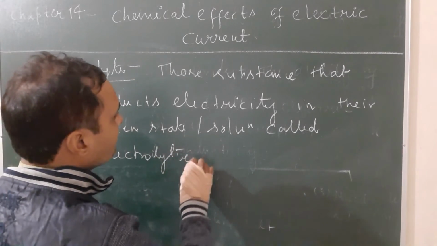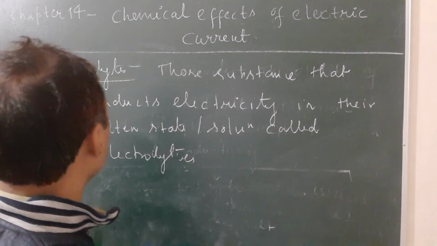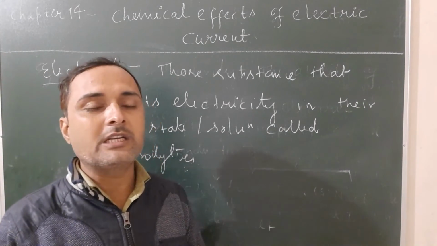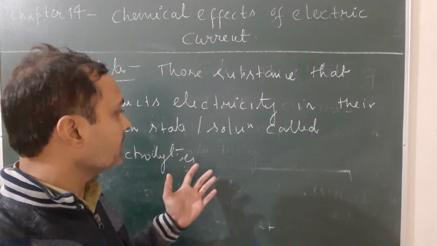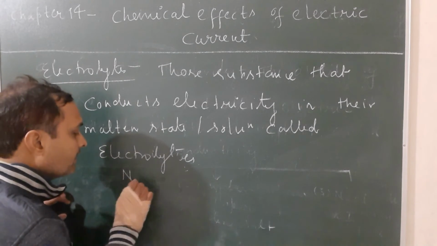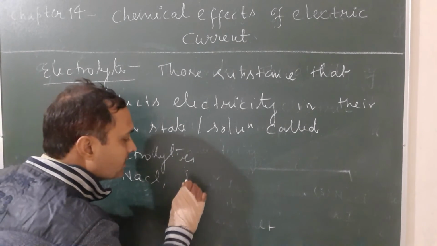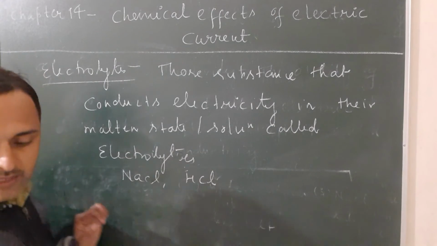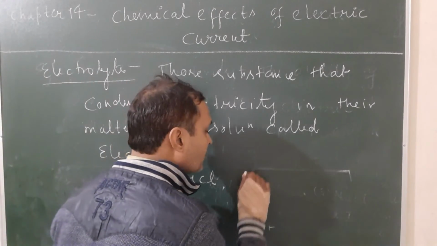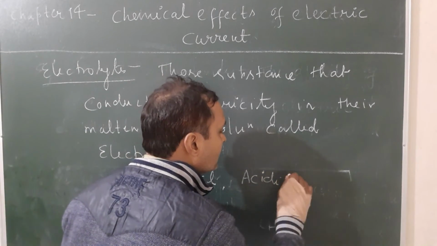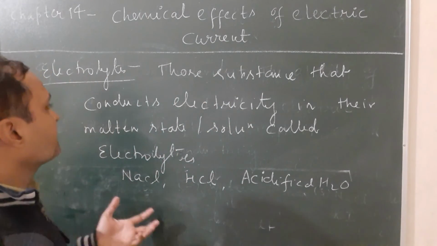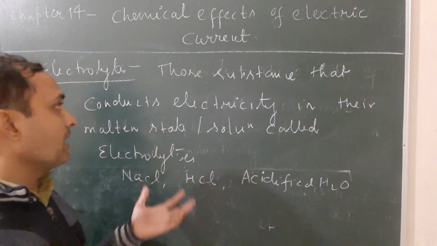Once again, what are electrolytes? Those substances that conduct electricity in molten state. Molten means when it melts, or in the liquid state, or in the form of solution, are called electrolytes. Examples are sodium chloride and hydrochloric acid, formula HCl. Okay, some more examples given: acidified water. When the water contains an amount of acid, it is called acidified water. So these are the substances that are examples of electrolytes.